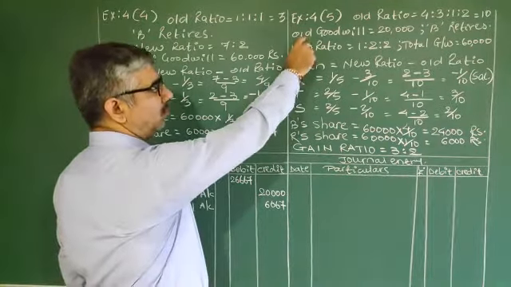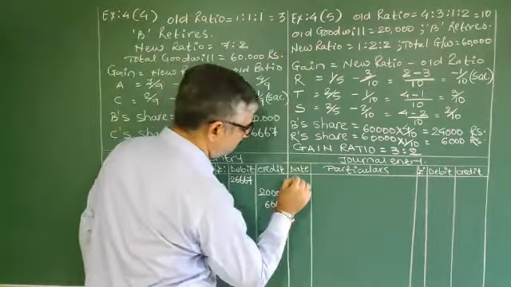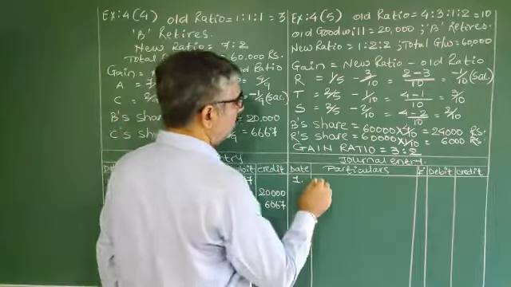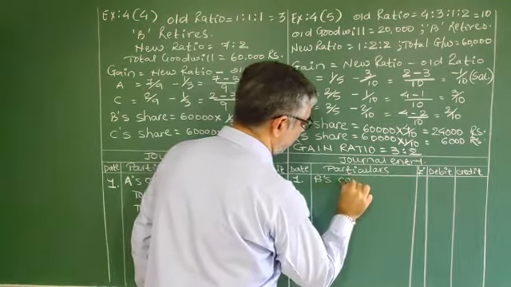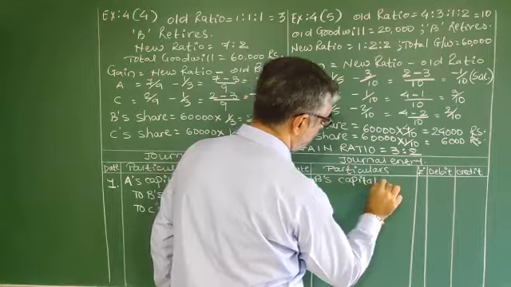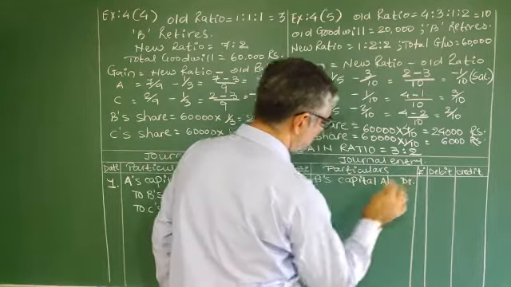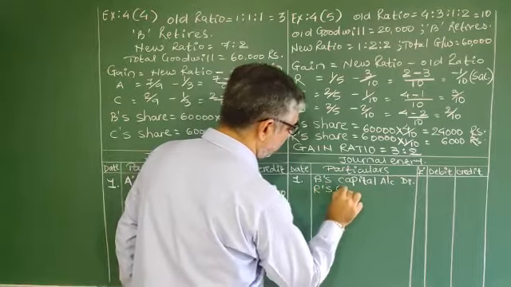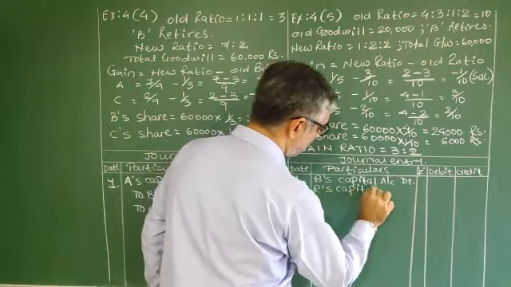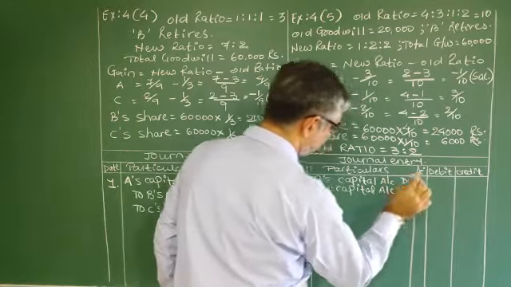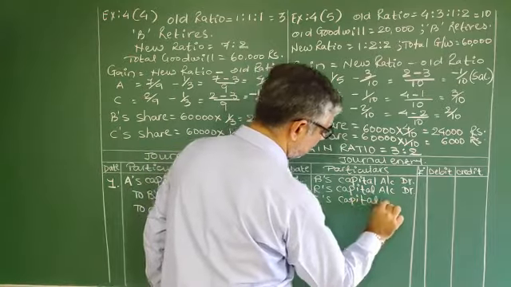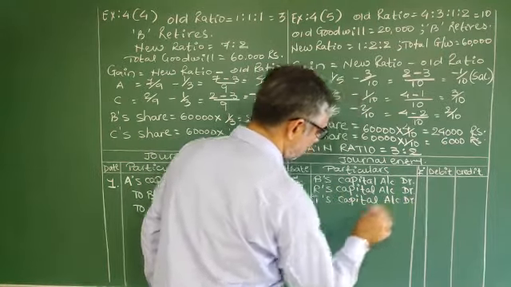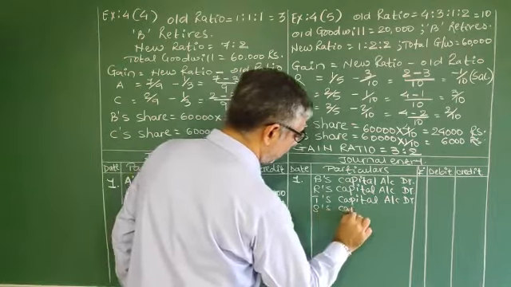Okay? Let's continue with the entry. First of all, old goodwill, always in the old ratio, 4:3:1:2. So first of all, B's capital account debited, R's capital account debited, T's capital account debited, S's capital account debited.